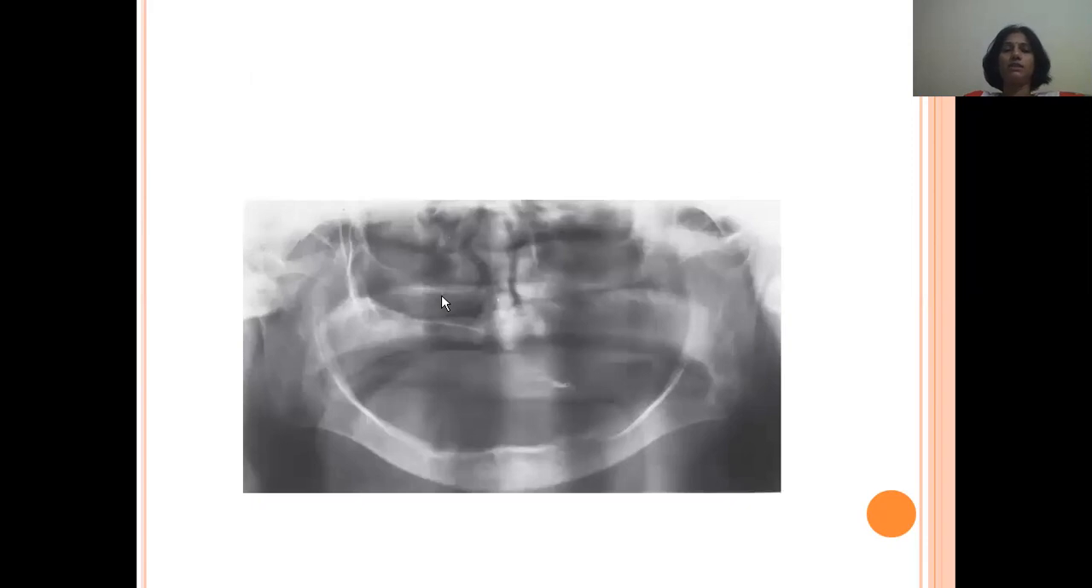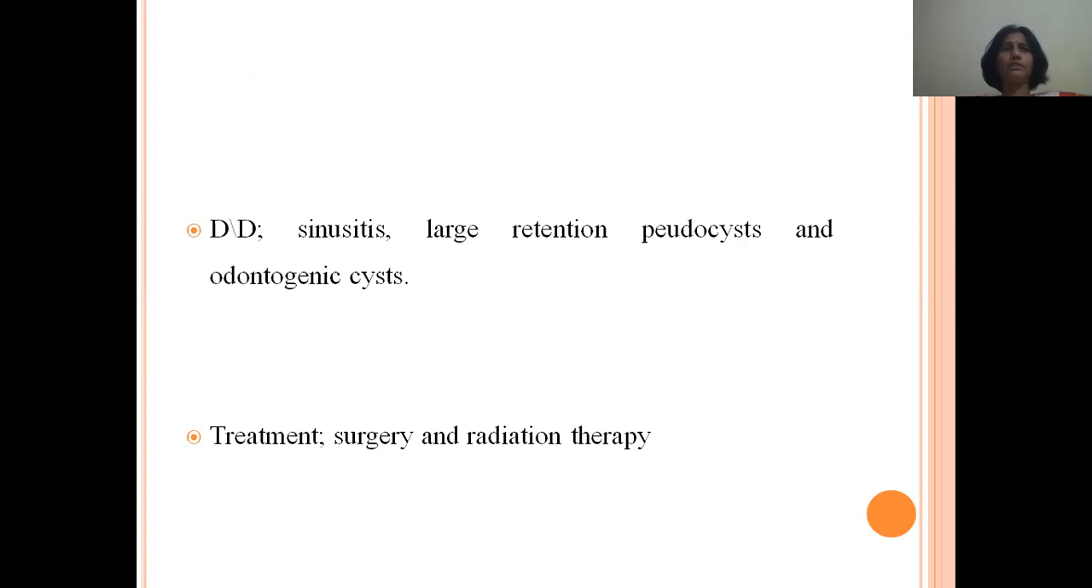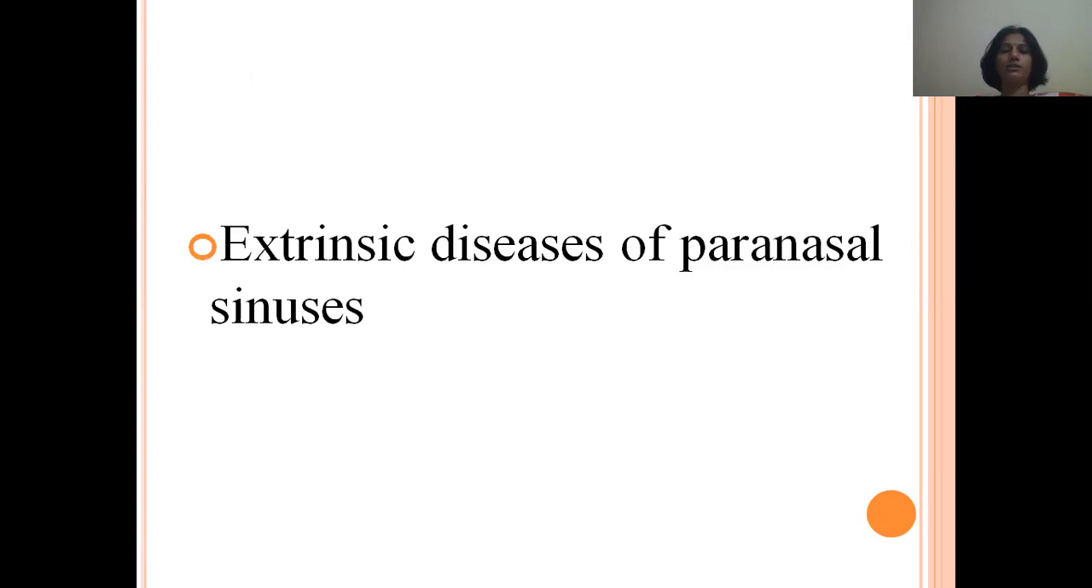So as we see in this OPG, it's an edentulous patient. When compared to the right side, the left side of the sinus is completely destroyed by the neoplasm. The differential diagnoses are sinusitis, large retention pseudocyst, and odontogenic cyst. Treatment is, as for all other malignancies, surgery followed by radiation therapy.